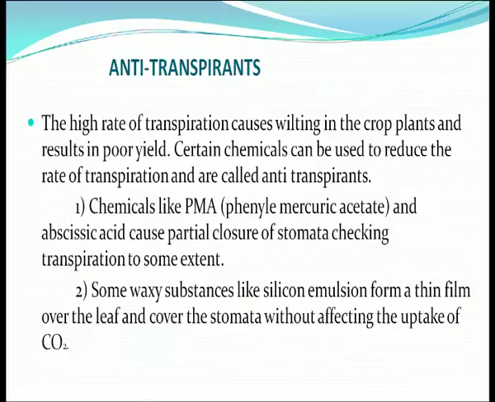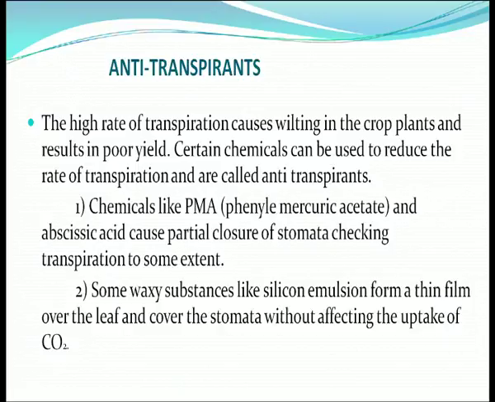Every time we cannot check how much transpiration is happening and how much water is available to the plant root hairs. So, certain chemicals like PMA, phenyl mercuric acetate, and abscisic acid cause partial closure of stomata, checking transpiration to some extent.